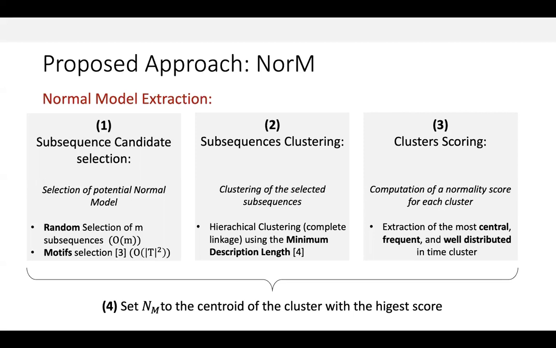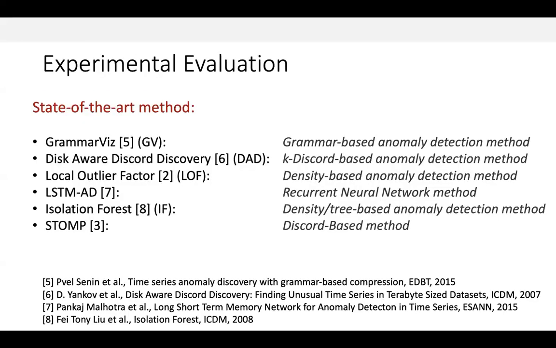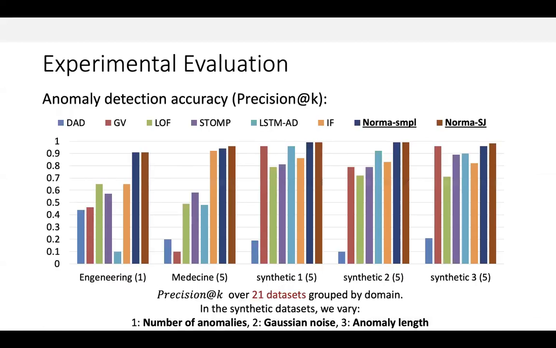We now compare our method to the current state-of-the-art methods for subsequence anomaly detection in data series. We also included two methods, local outlier factor, and isolation forest, that are not specific to data series, but perform well in unsupervised outlier detection for general multi-dimensional data. We run our experimental analysis on several datasets, both real and synthetic. The real datasets originate from different domains, including medicine and engineering. Here are the accuracy histograms of every aforementioned methods and our proposed approaches grouped by categories.